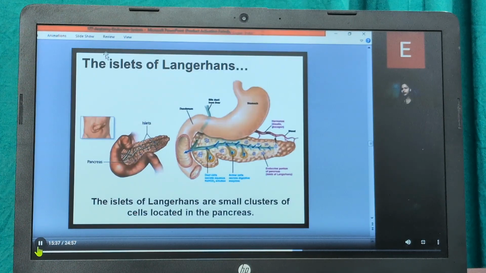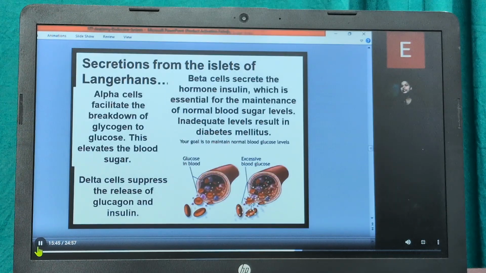You can see here the islets of Langerhans. These are small clusters of cells that are located in the pancreas. Now, what are these islets of Langerhans? In their secretion, you can see alpha, beta, and delta cells.